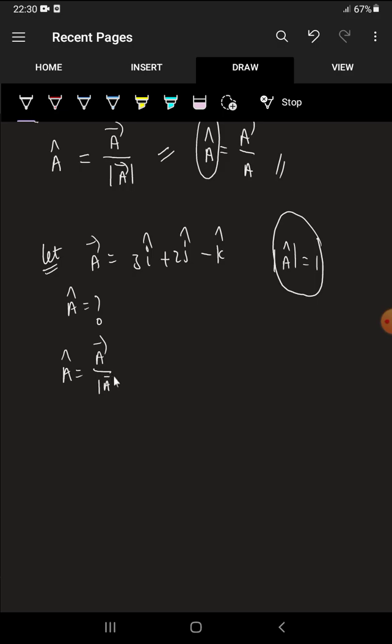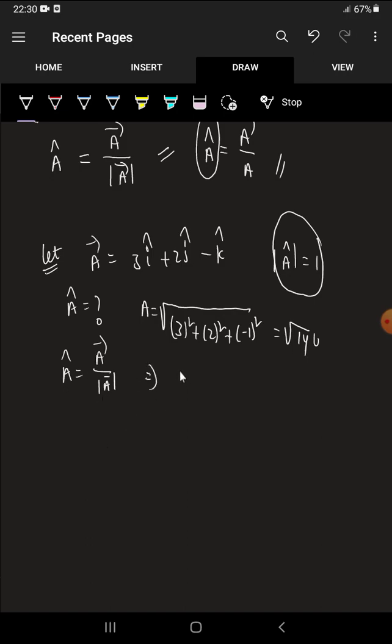So first we have to find mod a bar. Mod a bar is nothing but a. We know how to find the magnitude of a vector. So a equals the square root of 3 squared plus 2 squared plus minus 1 squared. That becomes 9 plus 4, 13, plus 1, that becomes 14, so root 14 units. This is the magnitude. Now you just substitute in a cap equal to a bar by mod a bar.